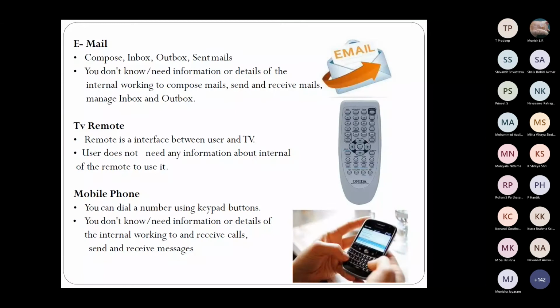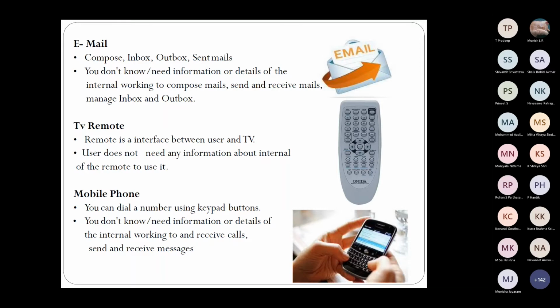So let us see, for example, email. I think most of you would have sent emails, isn't it? You have used your emails, mostly Gmail, or you may have others. Now, at least now, in your Amrita mail also, you would have started. So what do you basically have? You have compose, inbox, outbox, sent mails, trash, and all that. Those things you are aware of, but you don't have to actually know the internal working of compose mail, send mail. Do you actually see how it is coded or how it is built? No, right?